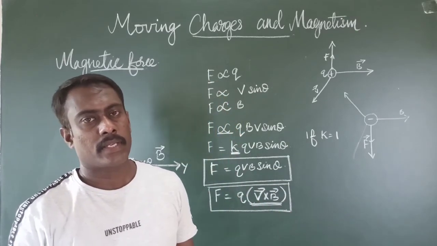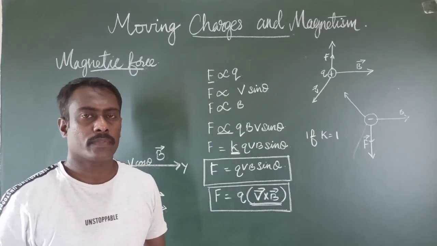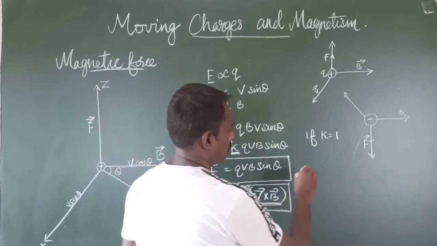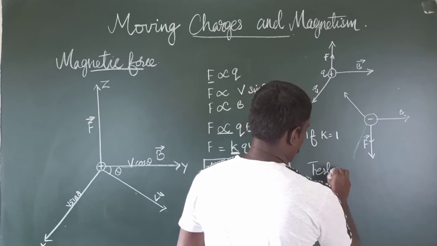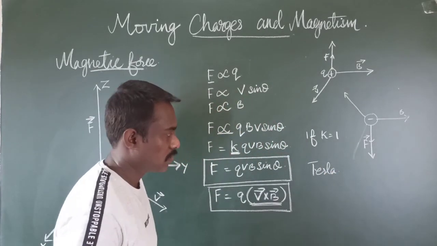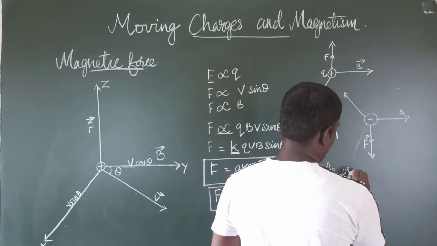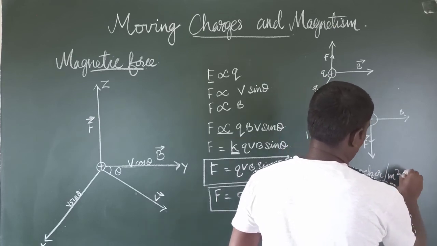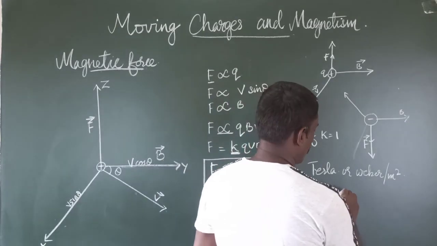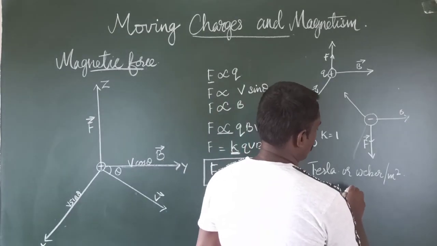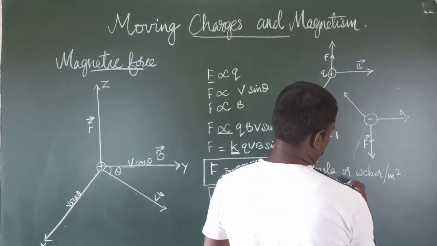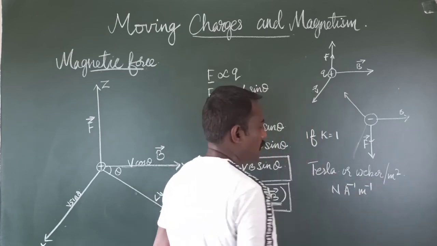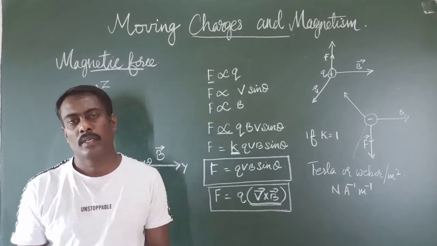So this is how we can find the direction of the force exerted on the conductor. The SI unit of magnetic force is Tesla, or another unit is Weber per meter square, or Newton per ampere per meter.